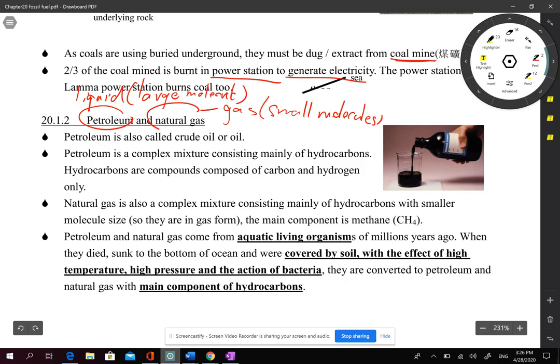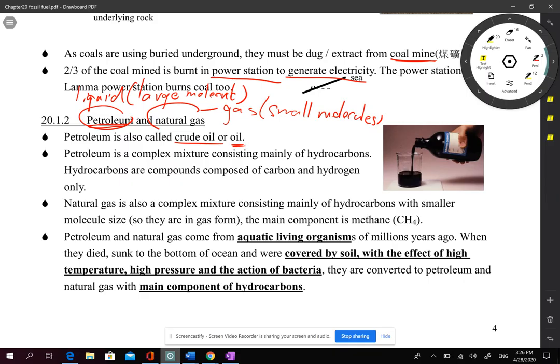The structures are similar, and the sources are similar. Petroleum in different countries is called different names. In England, it is called petroleum. In America, it is usually called oil or sometimes crude oil. It is not the same as the oil we use to cook, but they are the same thing.